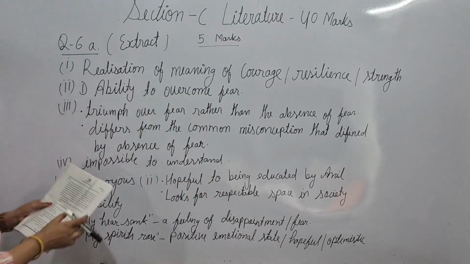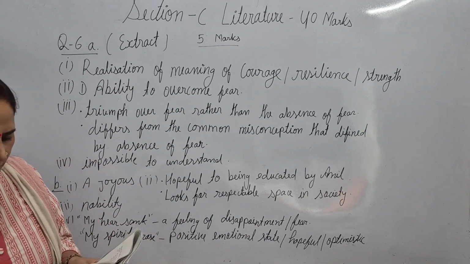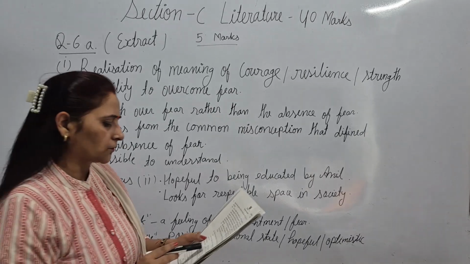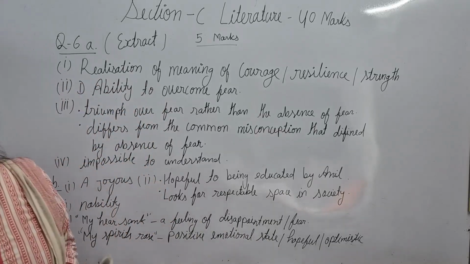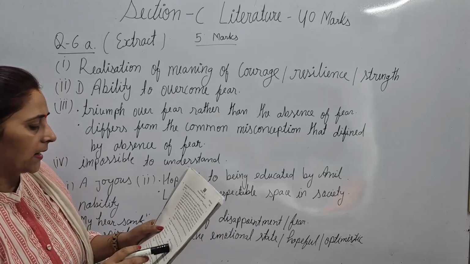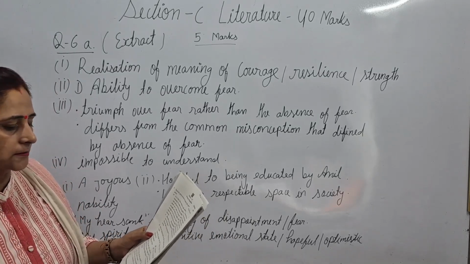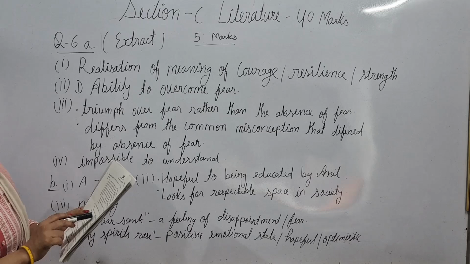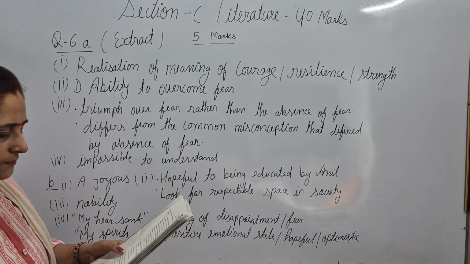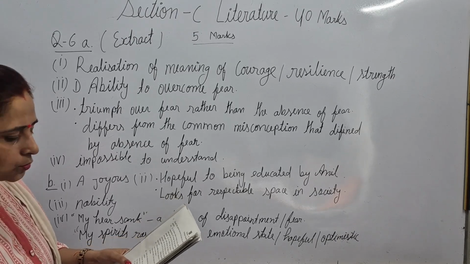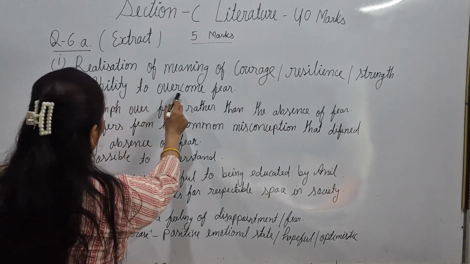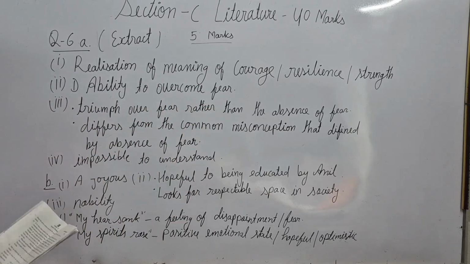Now the second question. Select one inference about the idea of courage from the given context. I learned that courage was not the absence of fear, but the triumph over it. Very important. While explaining my chapter in class, I alerted my students to be aware of this part. What does courage mean? Courage was not the absence of fear. So what is it? The options are being fearless, absence of fear, feeling afraid, ability to overcome fear. So you will choose option D, correct: ability to overcome fear.